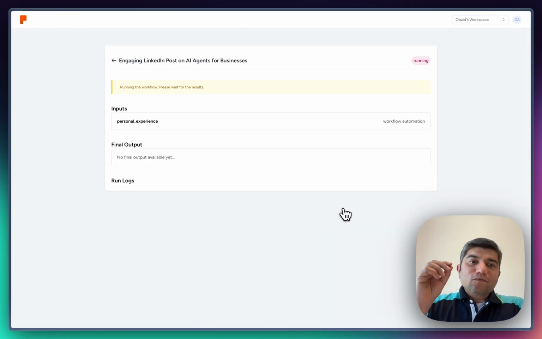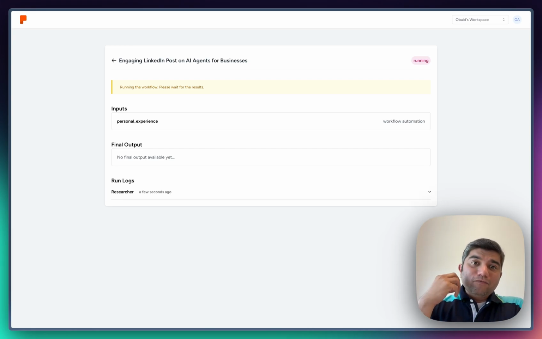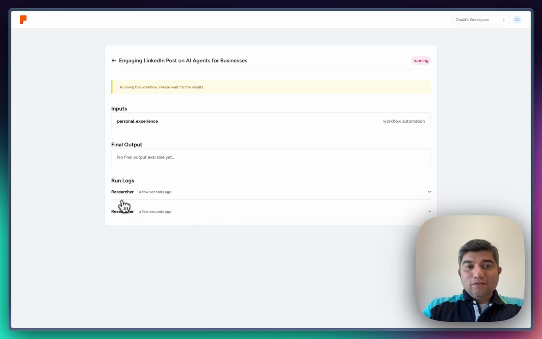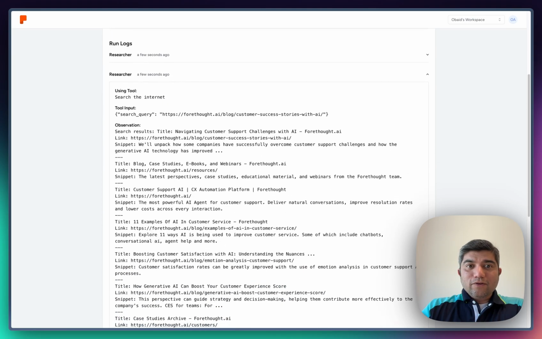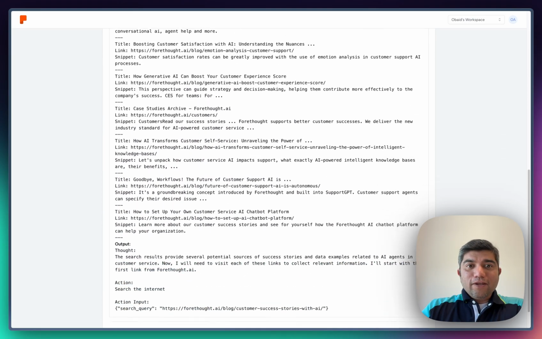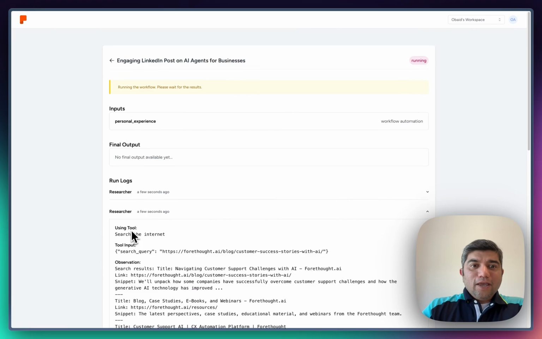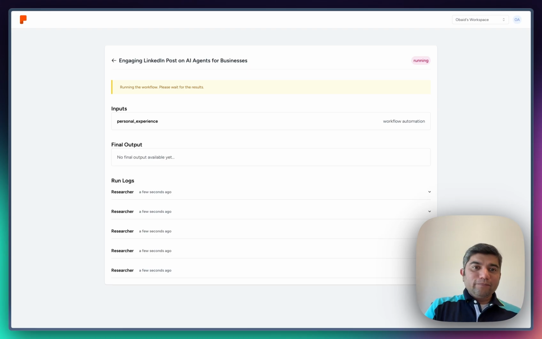So what's happening now is that we are orchestrating that team of agents that you've seen before. We're running it on a server somewhere. We start running the entire process. We start seeing some input coming in from the agent. As you're seeing, the researcher agent has kicked in, and it is doing the research for us. It's going through and trying to find out what links it needs to read, what action it needs to do next. At this point, you can go grab a coffee or whatever, and when you come back, you will have the final answer in just a few minutes.